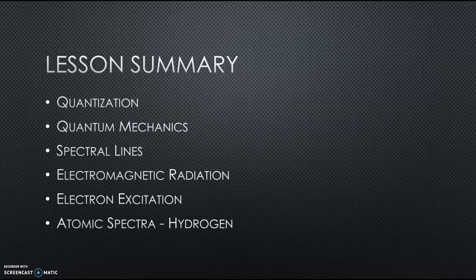First, we're going to review the idea of quantization, which serves as the basis behind quantum mechanics. We'll then discuss quantum mechanics and then move in towards spectral lines, which is a general term for atomic spectra. In the literature, they're used interchangeably. So once we understand spectral lines, we will link quantum mechanics to spectral lines as we understand electromagnetic radiation and electron excitation. Lastly, we will review the atomic spectra of hydrogen as an example to solidify our understanding.